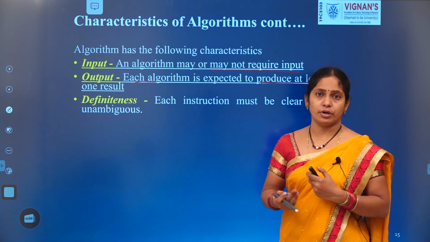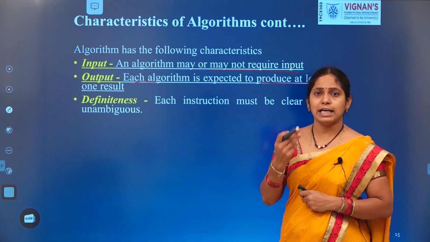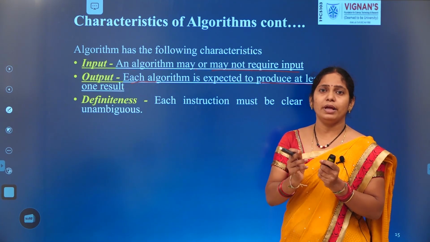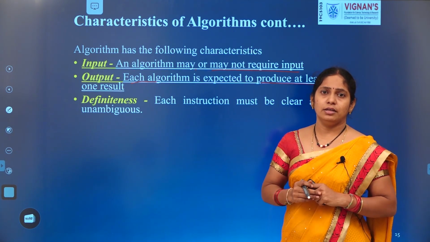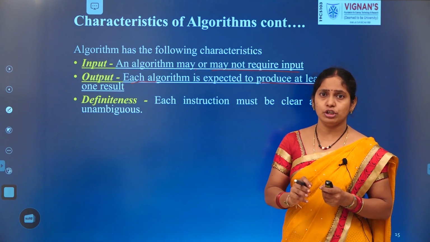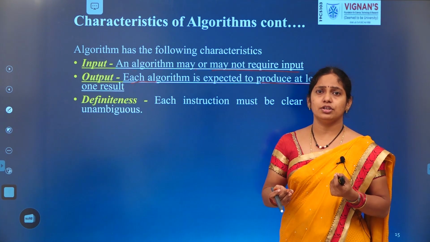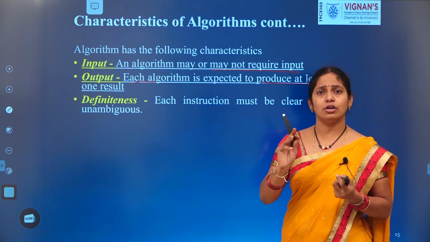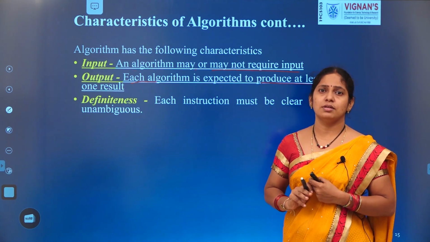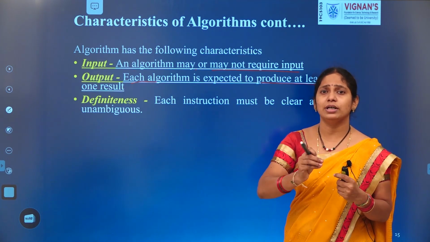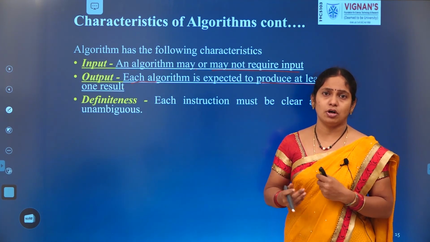Sure, it gives a wrong output, right? If I direct you on how to make a coffee in a good way, and the instructions I have given you are in a specific order, then it is good. Sure we get the output, sure we get a good coffee. Suppose, instead of adding sugar, if I tell you to add salt, what will happen there?